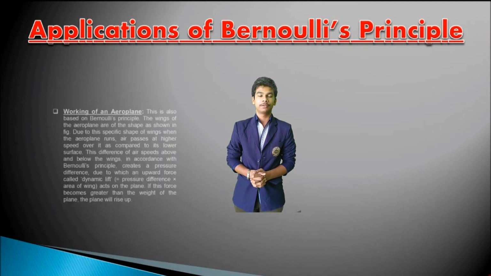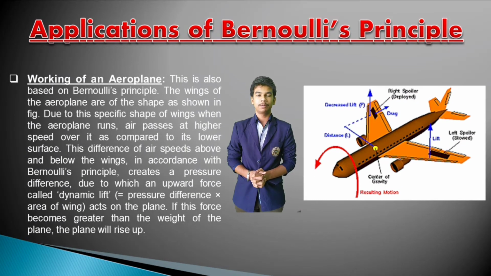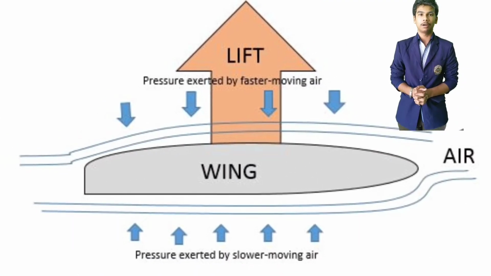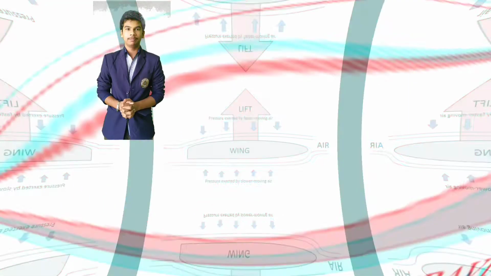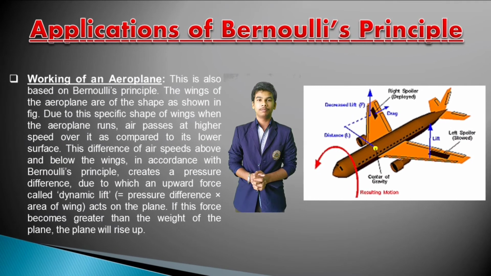So now, applications of Bernoulli's theorem. First one is the working of aeroplanes. Bernoulli's principle explains that the aeroplane can lift because of the shape of its wings. The wings are designed so that the air flows faster over the top and slower underneath, which creates a high pressure underneath that pushes the aircraft to lift up.